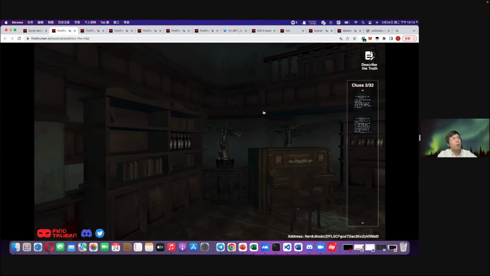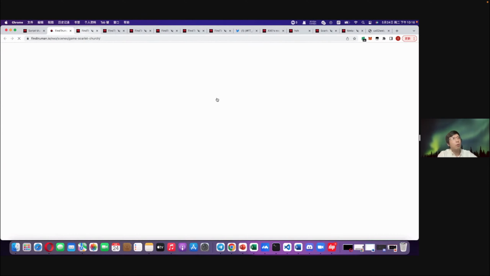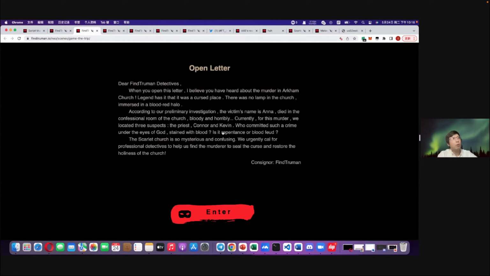So, for example, I'm a public user and I can click the play button to be able to play the story. This story already has a fixed background, which is about a murder that happened in this hotel. The task of this player is to find out the killer of this murder and also submit an analysis of what happened and who is the killer. This is the task given to the player to finish.